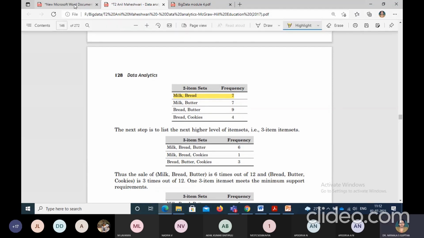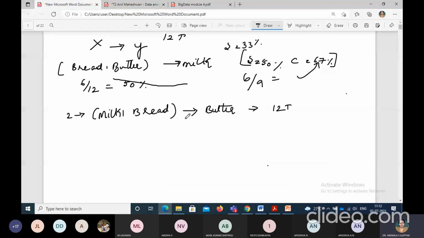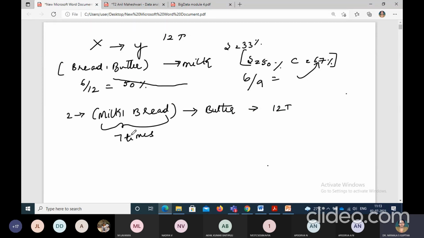How many times is it occurring? Milk, comma, bread is occurring 7 times.